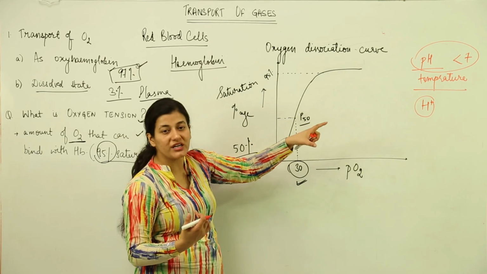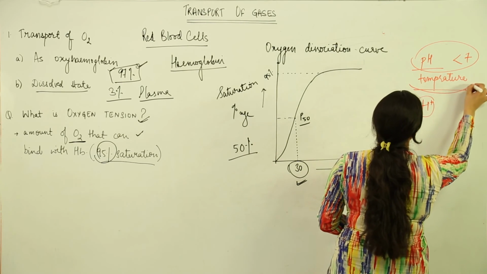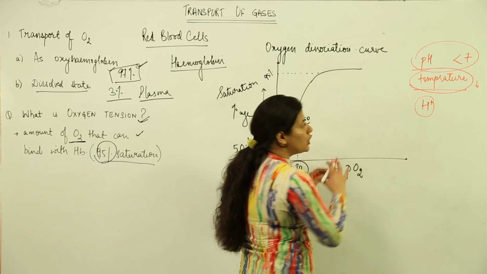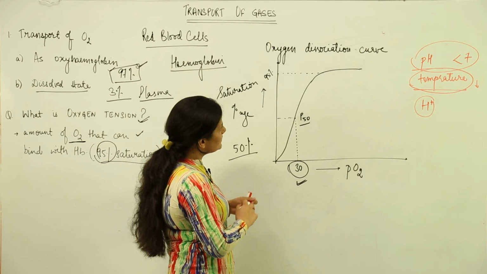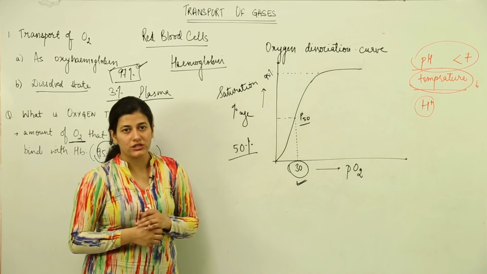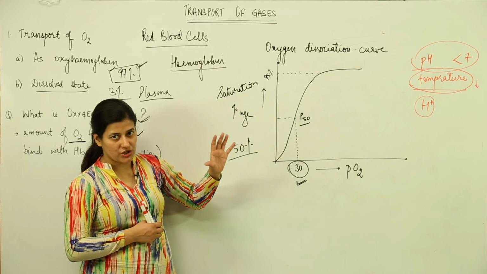And secondly, if the temperature is lower, then it favors the binding of oxygen with hemoglobin. So these are the few conditions, and we study this perspective of the oxygen dissociation curve and how it varies according to the conditions present.